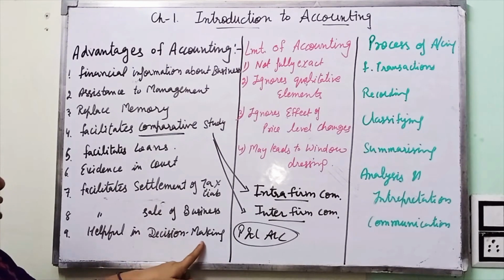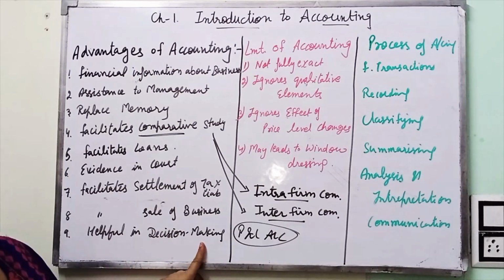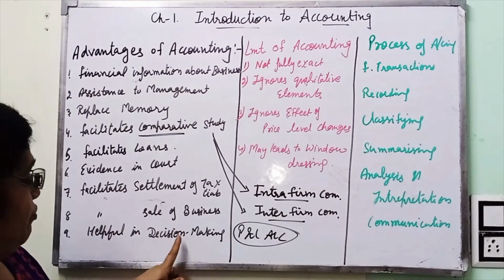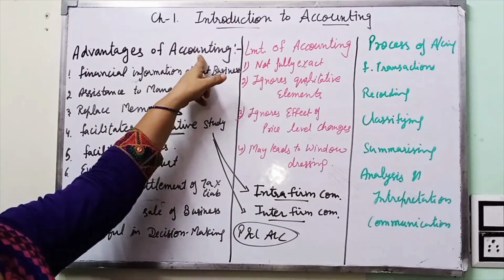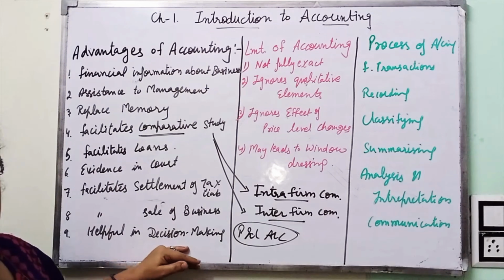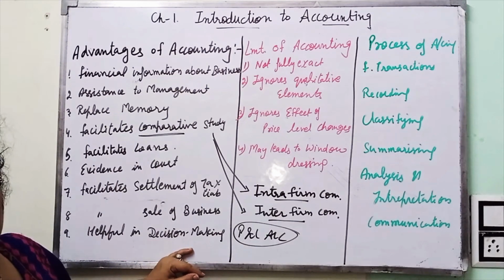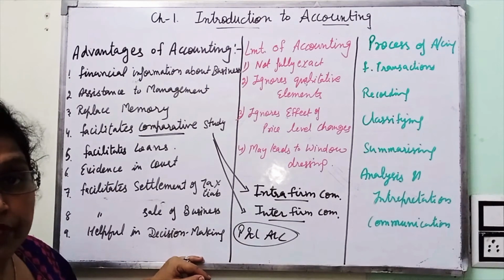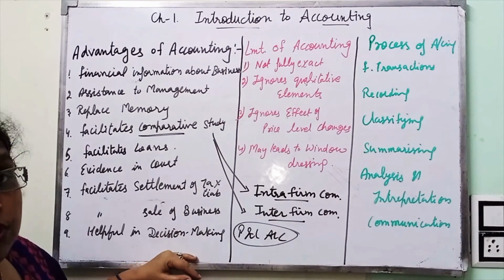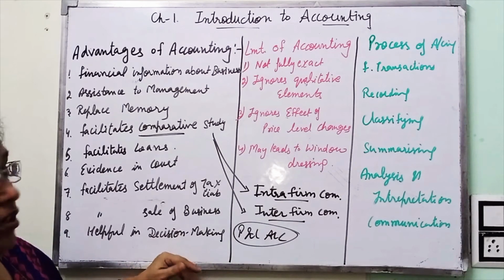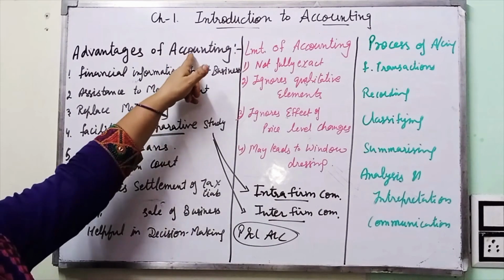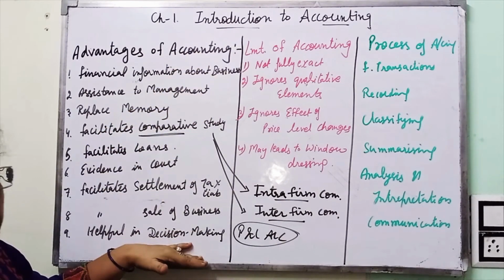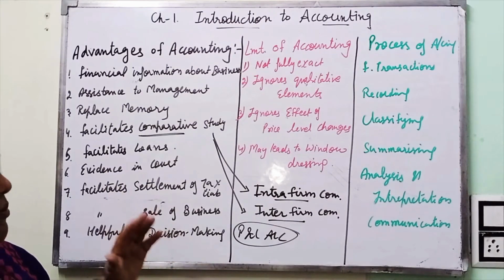Helpful in decision making. All types of decisions are to be taken by the organizer, which can be taken with the help of accounting only. Decisions related to increment in salaries of the employees, purchasing extra raw material, producing more goods, paying on advertisement can be taken with the help of accounting only. If there is profit, then they can take this type of decision.